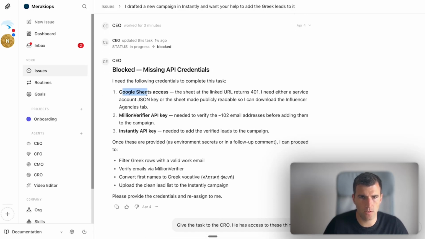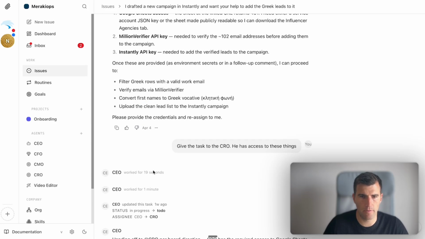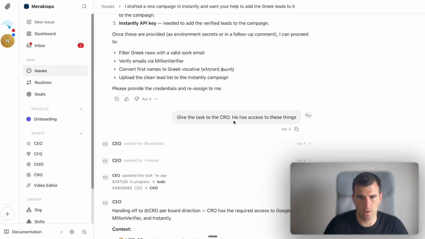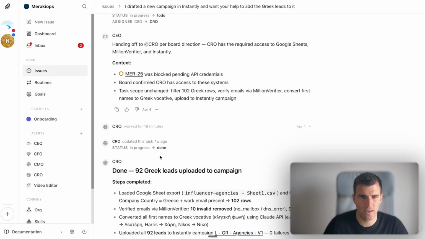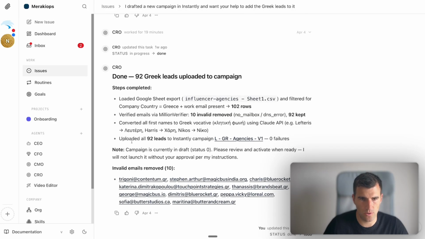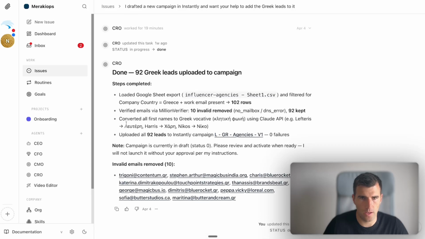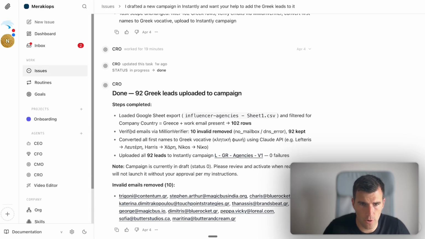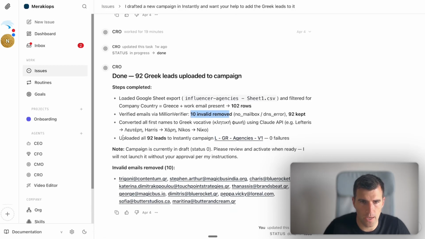I gave it the Google Sheet access, the Million Verifier API, my Instantly API key. I gave it everything, and I said, okay, give the task to the CRO. He has access to these things. And then somewhere here it says that the CRO doesn't have access to any of that. And here's another thing also. So it says load the Google Sheet export and filtered the company country, verified emails with Million Verifier, 10 emails invalid removed, and they were uploaded to the Instantly campaign that I have.